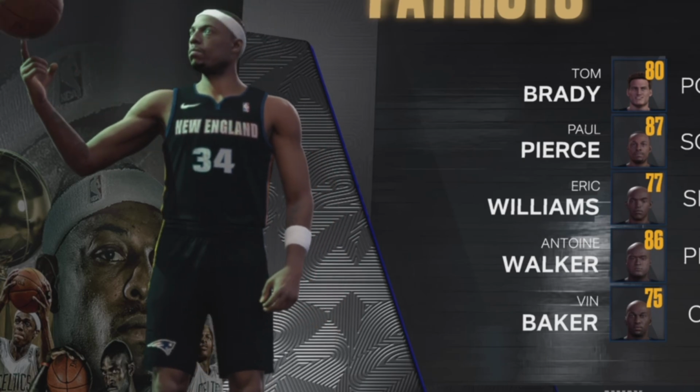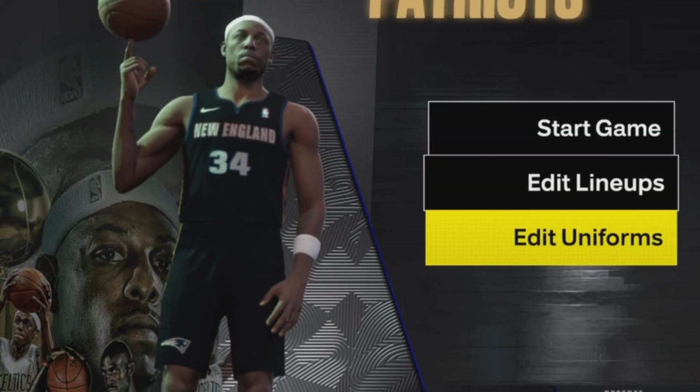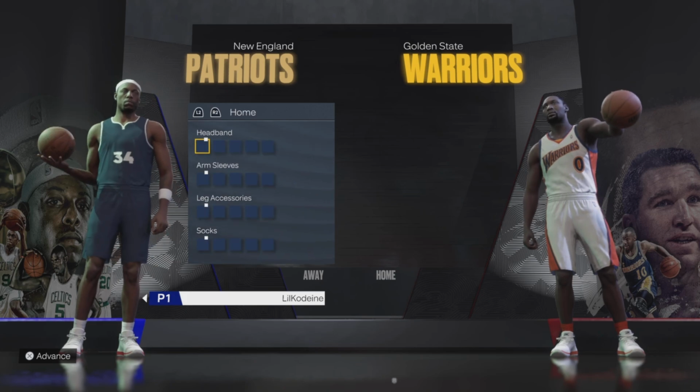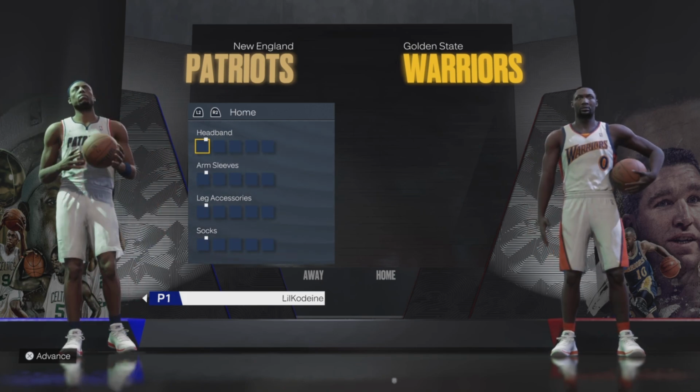Also, look at those jerseys. I think they're pretty clean. We can look at the other ones real quick. Okay, well, the statement jersey is blank. That's a little awkward, but the home jersey's pretty clean.